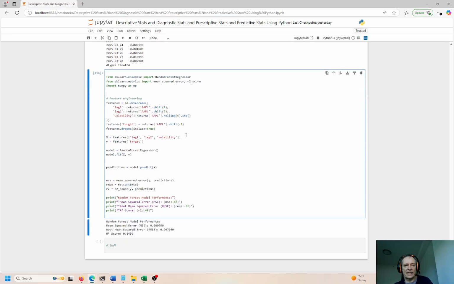Okay, and this is the last example here, and we're looking at, again, predictive statistics, and we're trying to forecast into the future what is going to be a change in this one stock. Apple shifting with a 1-day lag or shifting with a 2-day lag, and we're looking at the volatility over 5 days. So we're looking at 5 days and the shift of 1 day or 2 days, with 84.5% accuracy. So R squared measures the goodness of fit, 84.5% of the time.